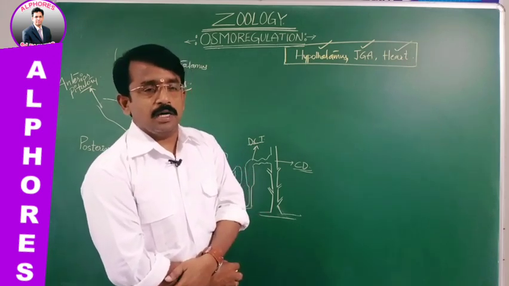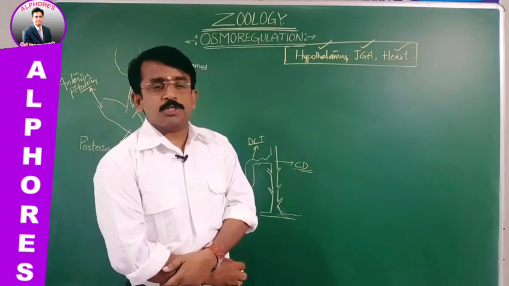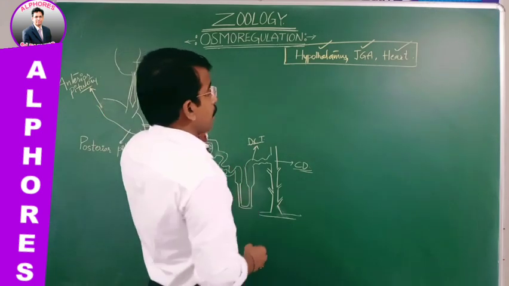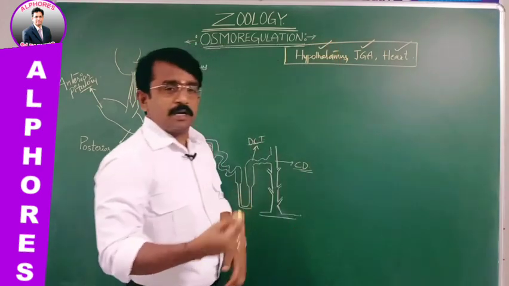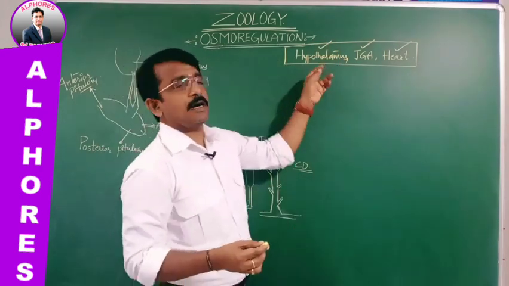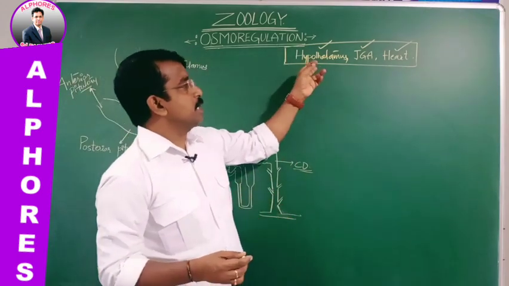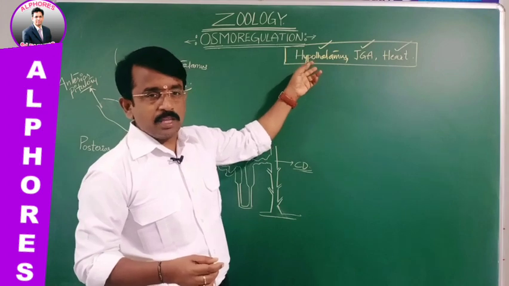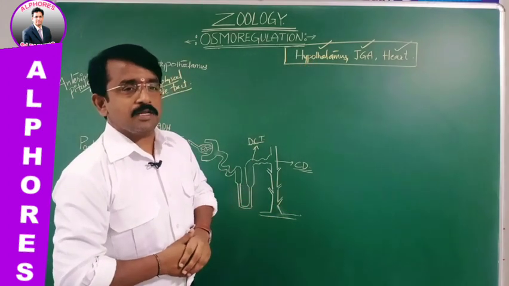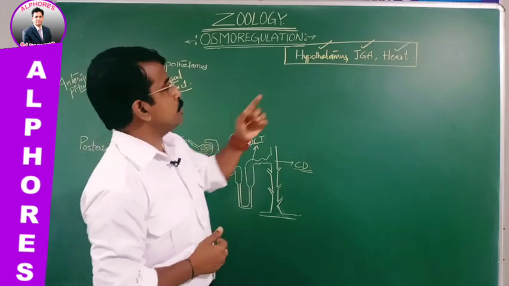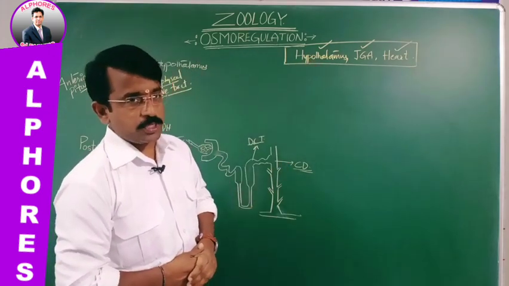Forebrain again has the olfactory lobes, cerebrum and diencephalon. The ventral part of the diencephalon is said to be the hypothalamus. So the hypothalamus is the part of the diencephalon which monitors and regulates the osmoregulation process.